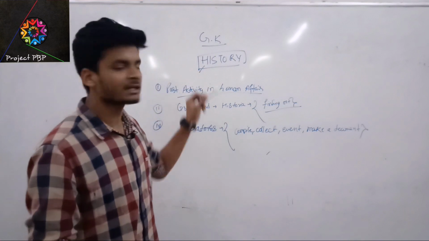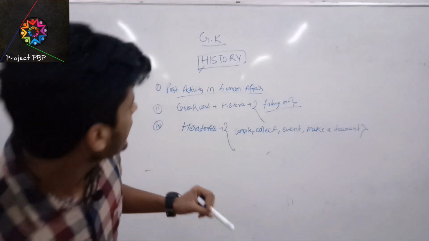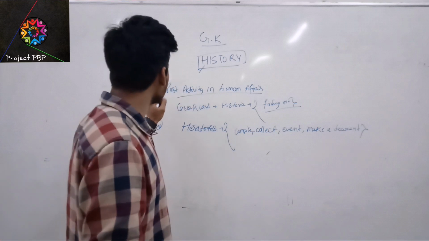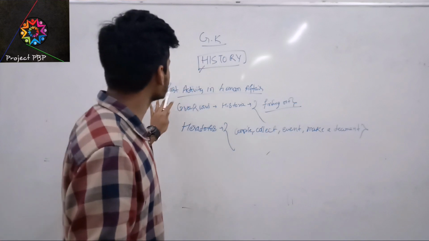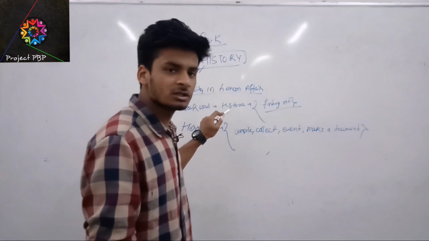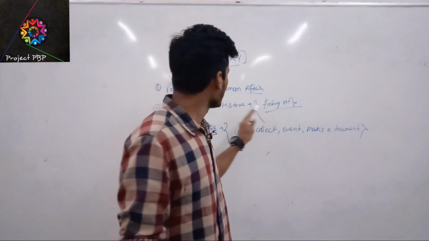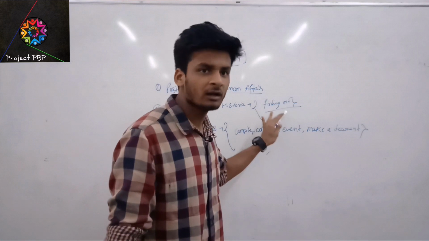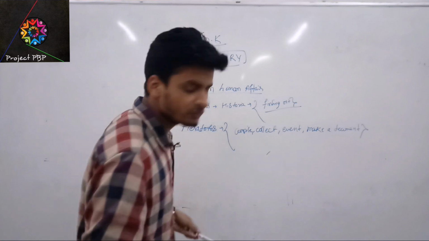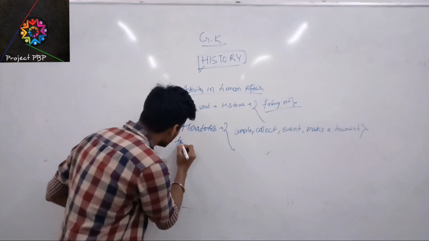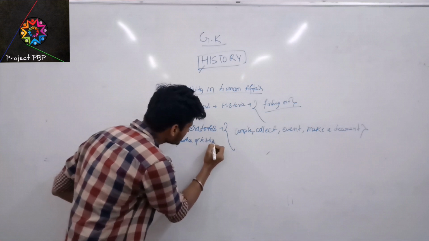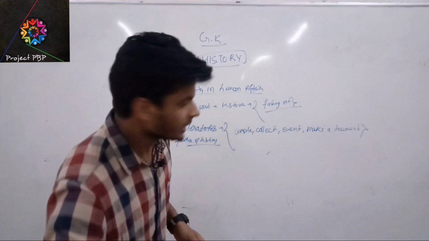Now these are the basic elements that you have to know about history. The first is past: history defines past activity in human affair. The second is that the word history comes from the Greek word historia, finding out. And the third is who is the father of history: Herodotus.